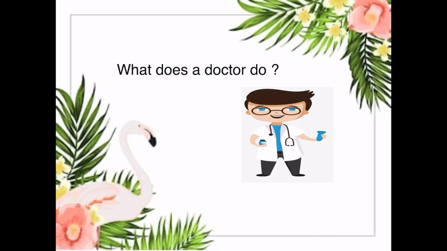Now, let me ask you my first question, which is, what is he? Look at the picture and tell me, what is he? Excellent, he is a doctor. Okay, who can spell the word doctor?